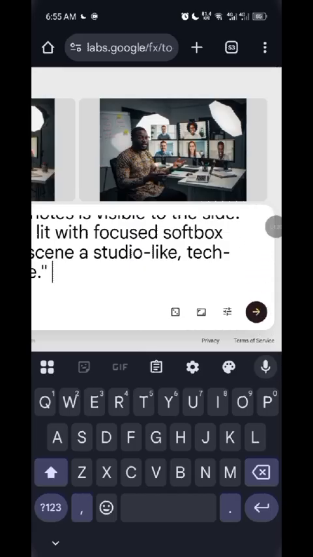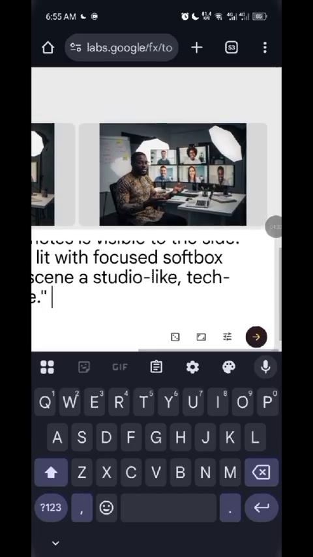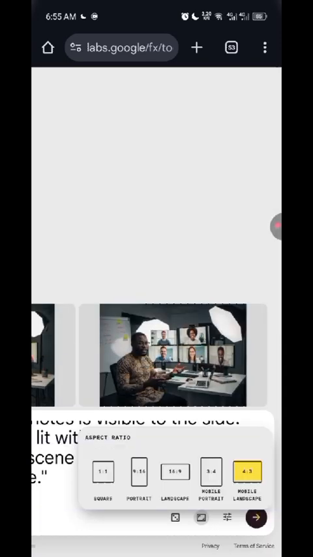There's this thing called aspect ratio. So if you want the image to be tall, let me just show you something. So we have 4:3, so designers actually understand what I'm saying. So we have 3:4. This 3:4 is a mobile portrait, the image will actually be tall.